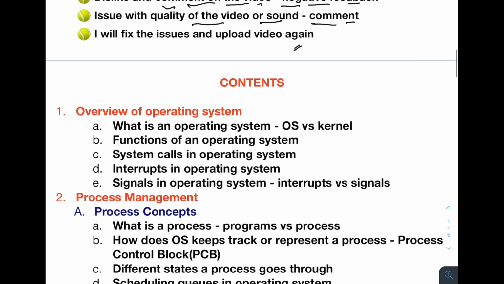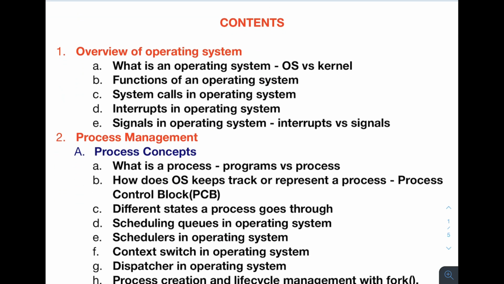Now let's look at the content for the operating system course. What are the contents we are going to cover? Actually, you can divide the content into 5 major topics. One is the overview of operating system, then you have process management, then process coordination, then memory management, and at last storage management. These are the 5 important topics in which operating system concepts can be divided.